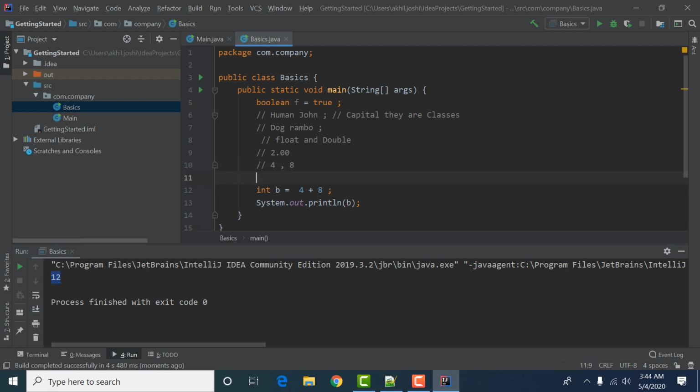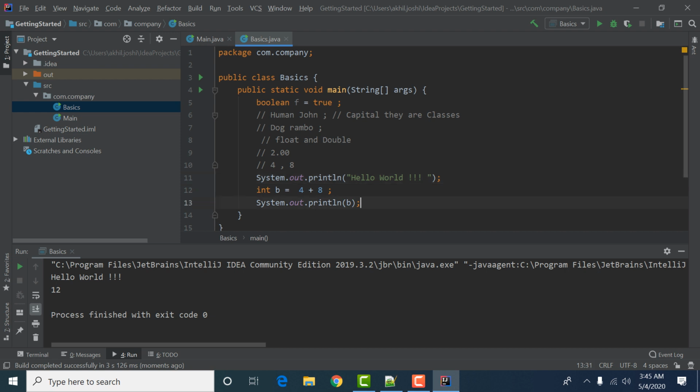So before that, there is a very basic thing of learning every programming language in this world. This is known as Hello World. Hello World is the very beginning of the program, how our program is going to start. So this is the mandatory thing. Okay, so we have printed two lines. The first line we have printed is Hello World, and the second line is two.